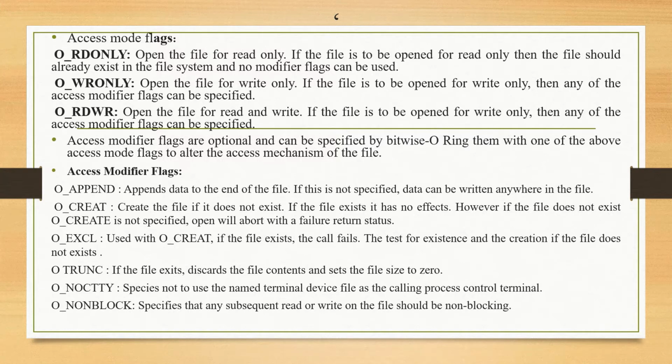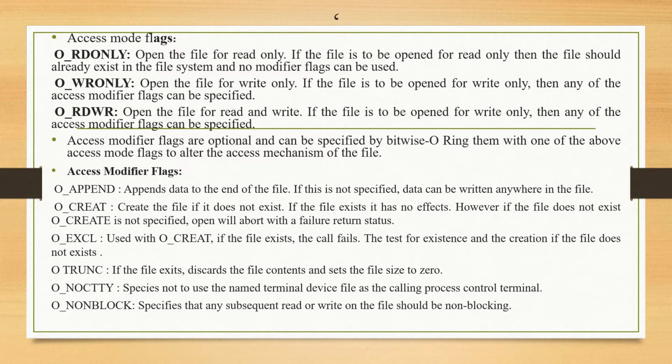The next flag is O_EXCL, used with create: if the file exists, the call fails. It tests existence and creation together, creating the file only if it does not exist. The next flag is O_TRUNC. If the file exists, it discards the file content and sets the file size to 0. You use this when you want that behavior. It's called O_TRUNC.